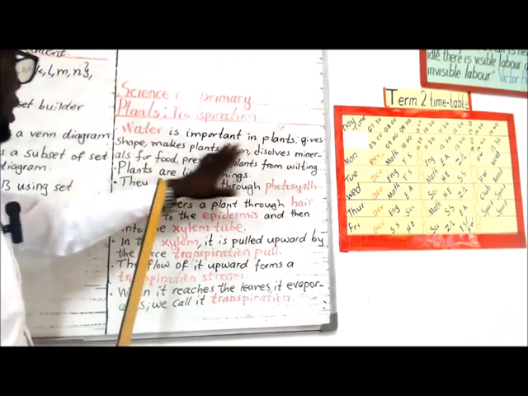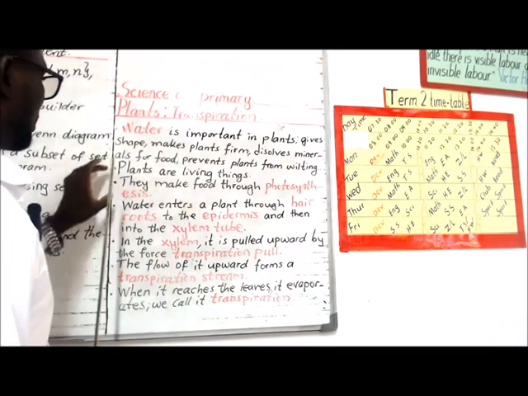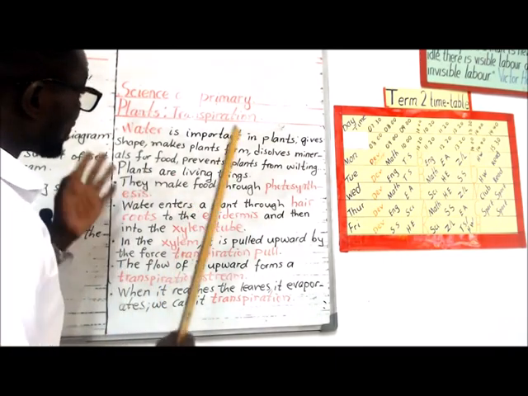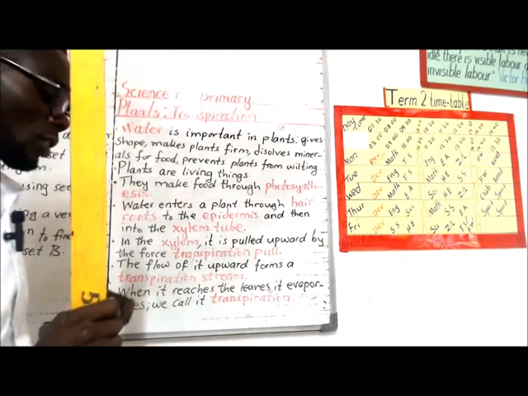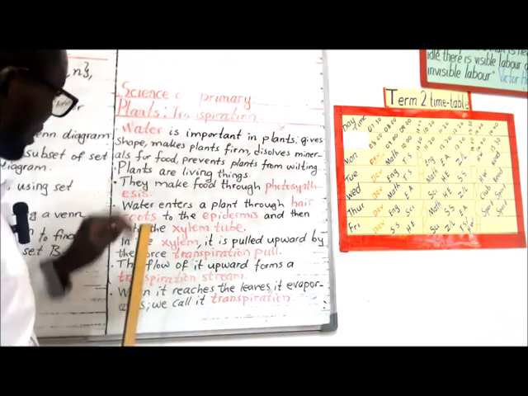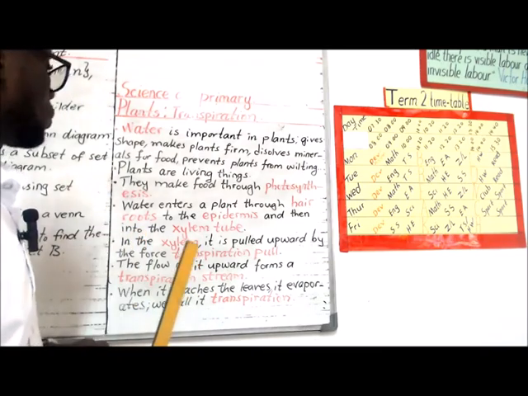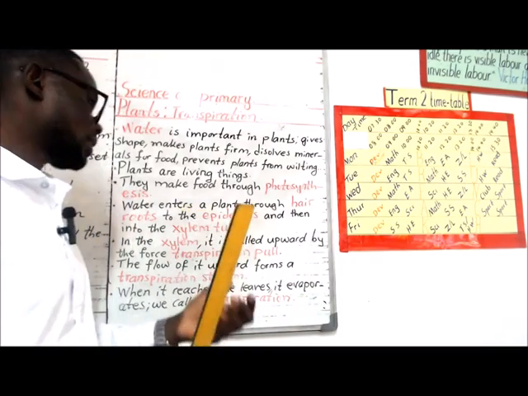Water is important in plants, as we have already discussed. Plants are living things, in case you didn't know. Don't just step on plants, they are living. Be careful. They make food through a process called photosynthesis, which we'll look at later on.